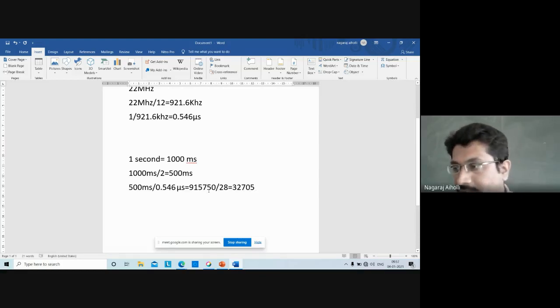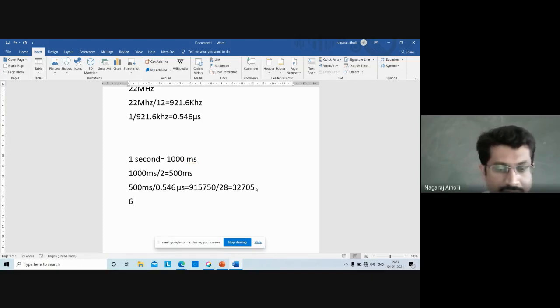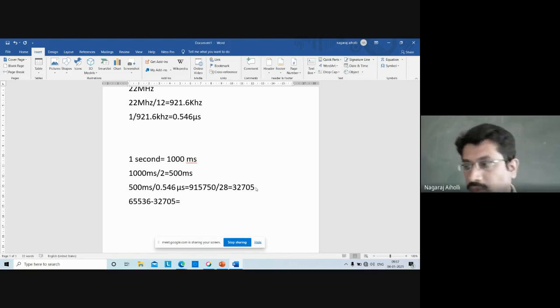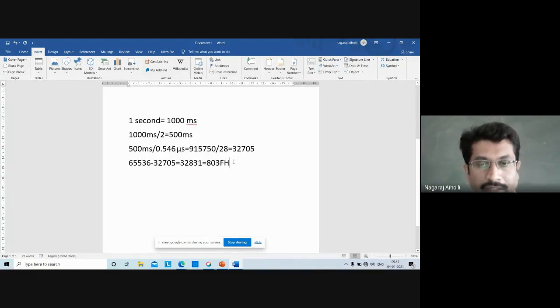So 32,705 is the count value. The starting value is given by 65,536 minus 32,705. This gives the starting value that we have to load into the timer registers. So this is 32,831. You can just cross verify that. In hexadecimal, this will be equal to 803FH, the starting value that we have to load into the timer registers.